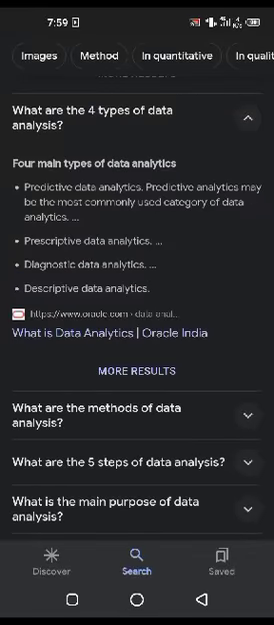Four main types of data analysis. Predictive data analysis. Predictive analysis may be the most commonly used category of data analysis. Prescriptive data analysis. Diagnostic data analysis. Descriptive data analysis.